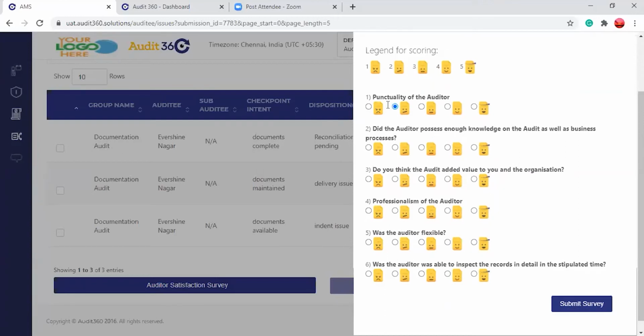So I'll say, punctuality of the auditor: yes, he was on time. Did the auditor possess enough knowledge of the audit as well as the business? Yeah, okay, satisfactory. Like that, you can always give an update to their team manager. So this will be going as the feedback on the auditor.